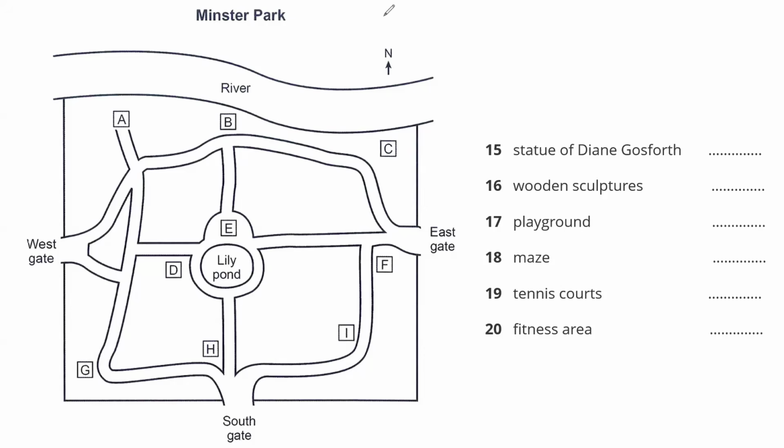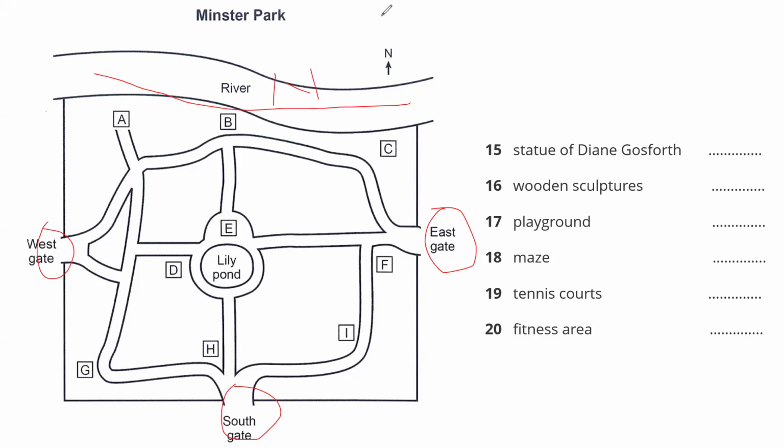Now listen and answer questions 15 to 20. Okay, let me tell you about some of the changes that have been made and some things that have been retained. If you look at this map, you'll see the familiar outline of the park, with the river forming the northern boundary, and a gate in each of the other three walls. The statue of Diane Gosforth has been moved.